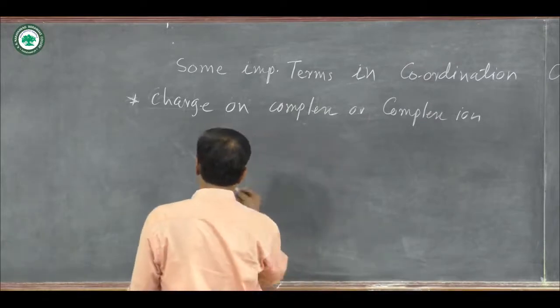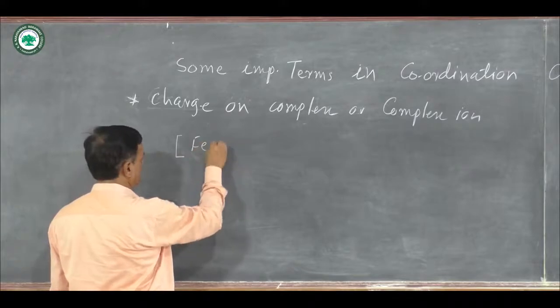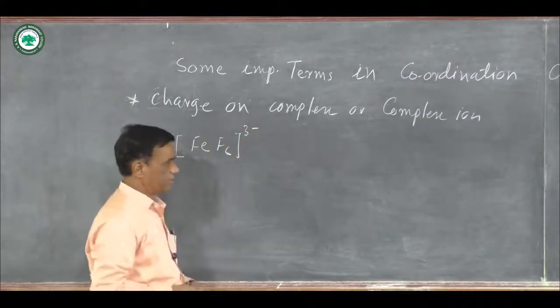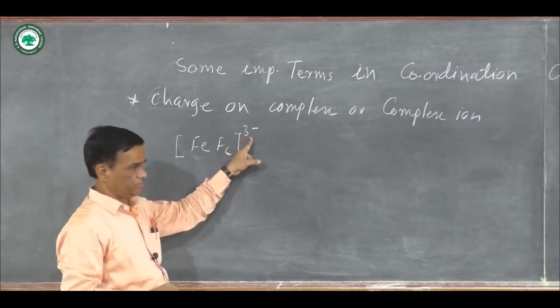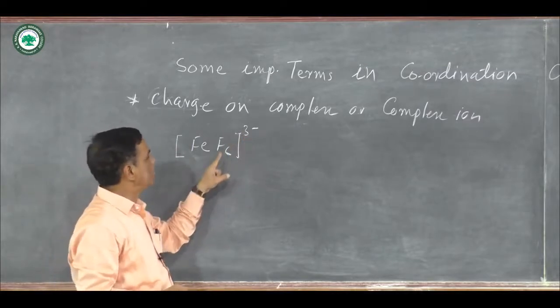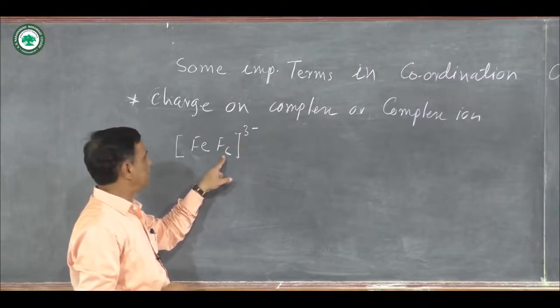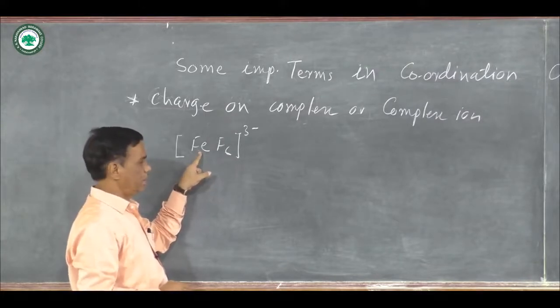An example is, suppose there is a formation of FeF6 3- complex ion. 3- is the charge on the complex ion, and this charge depends upon what type of ligands are present, that is, directly attached to the central metal atom or ion, and the charge on the metal ion.